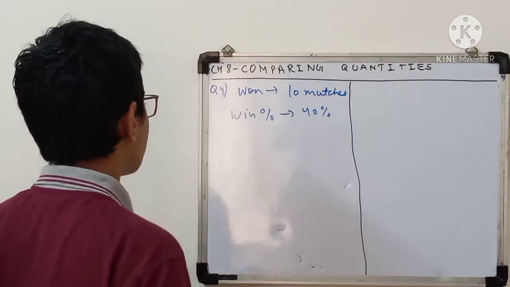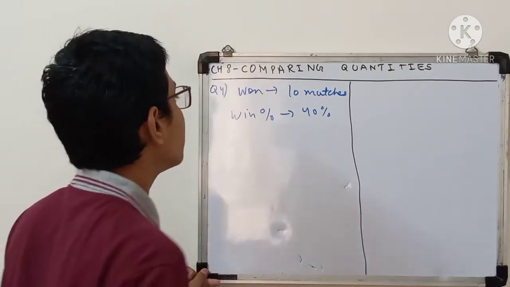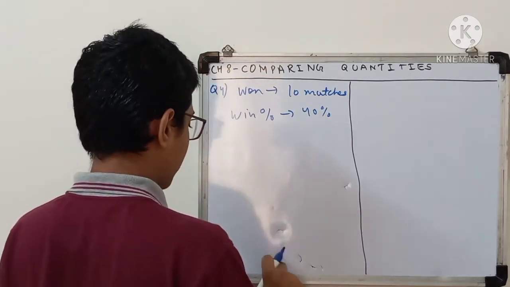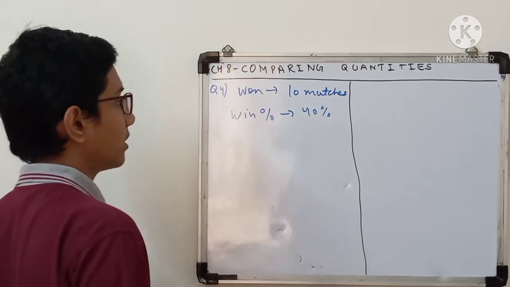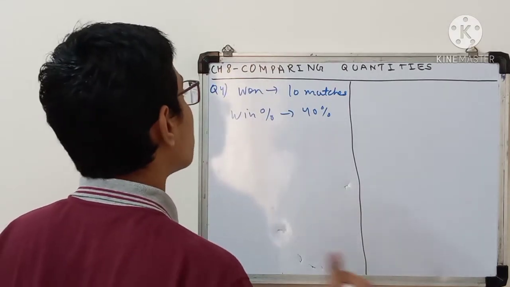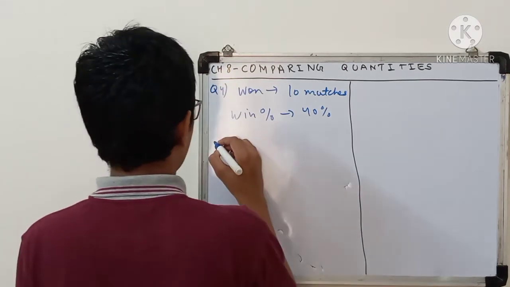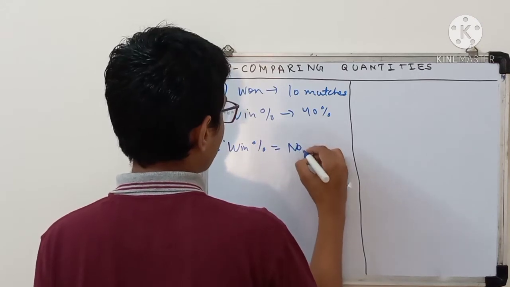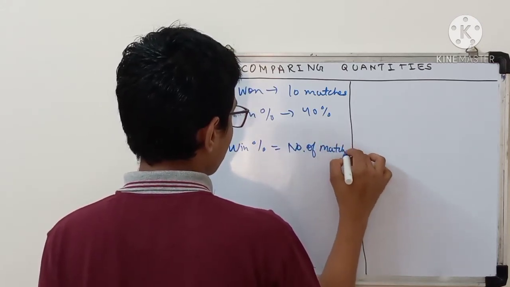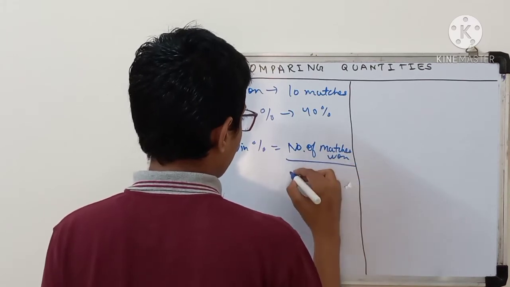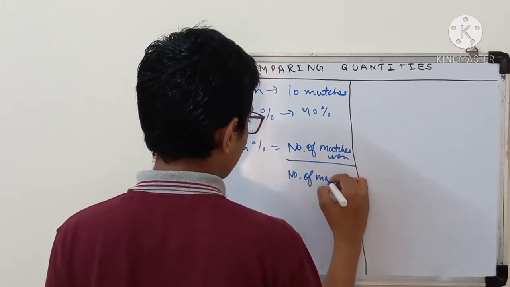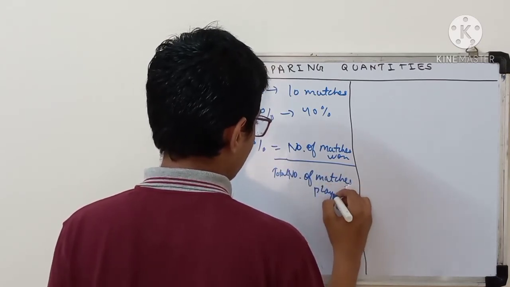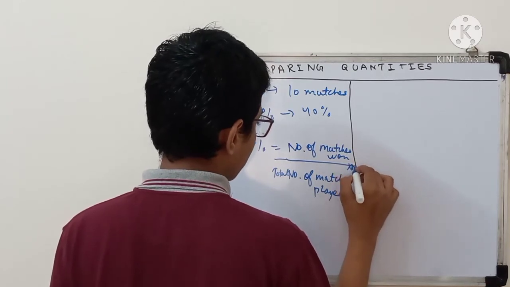First of all you have to understand the meaning of win percentage. Win percentage, like in cricket also, in the domestic leagues or even international cricket, there is a win percentage concept which says how many matches our team has won out of their total matches played. That means win percentage is equal to number of matches won upon total number of matches played, into 100.